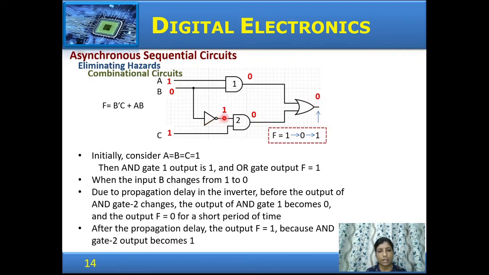Then the inverter output becomes 1, so gate 2 output changes to 1 and the OR gate output changes to 1. So there was a temporary period when the output went to 0. So this is a hazard. The output was expected to remain 1, but momentarily it went to 0 because of the propagation delay in the circuit.